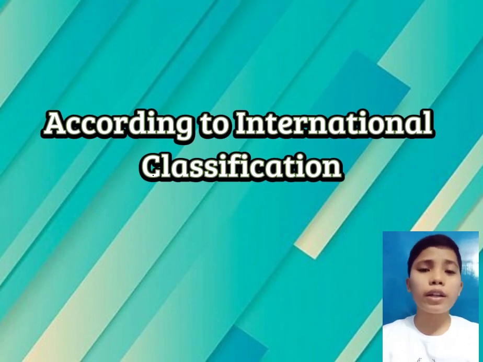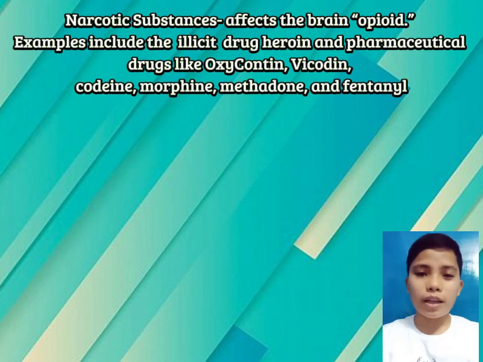According to the international classification, there are two substances. The first one is narcotic substance. It is the substance wherein it affects the brain, also known as opioid. Examples of this are illicit drugs like heroin, and pharmaceutical drugs like oxycodone, codeine, morphine, methadone, and fentanyl.